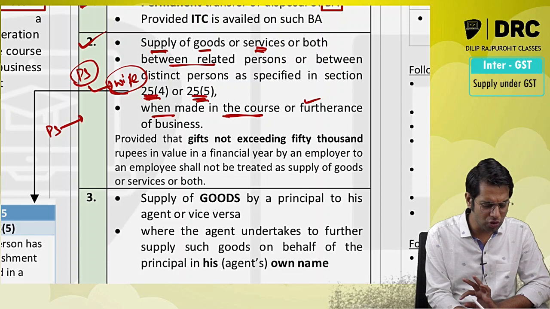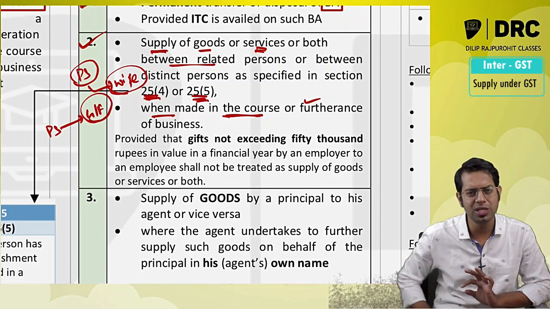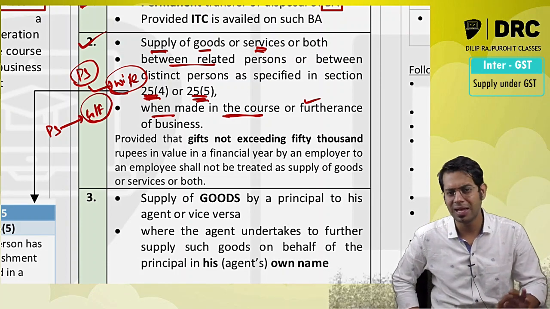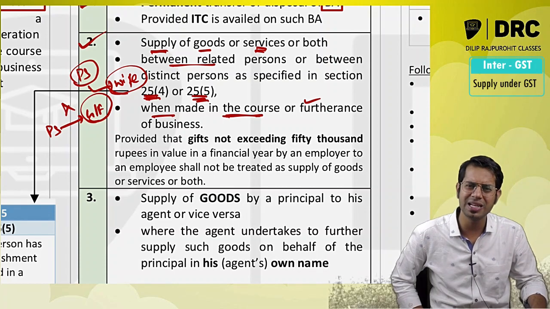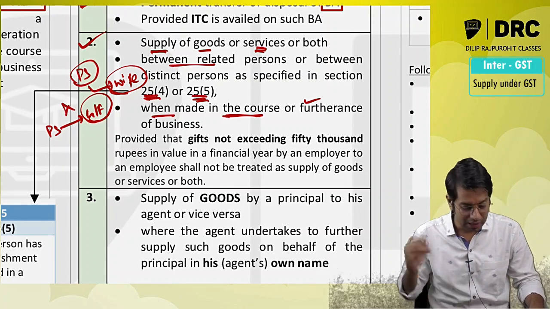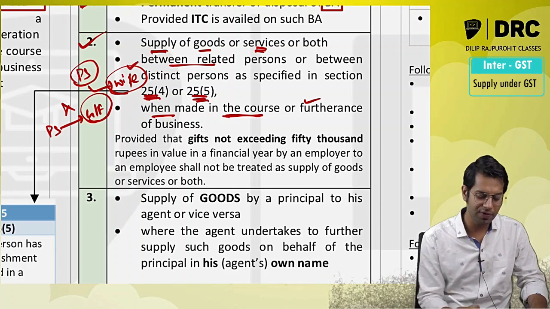Say my girlfriend comes to Priya Sarees. She takes a sari free of cost. Is it a supply? Answer, lawmaker says no, it is not a supply. Sir, why is it not a supply? Girlfriend is not a related person. Wife is a related person.